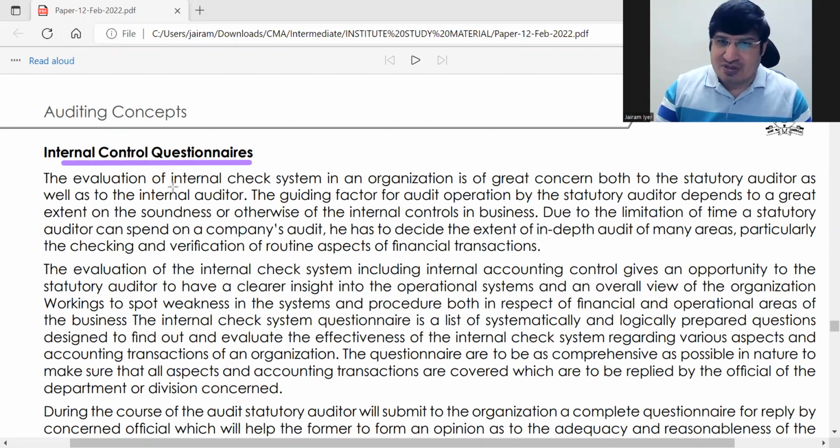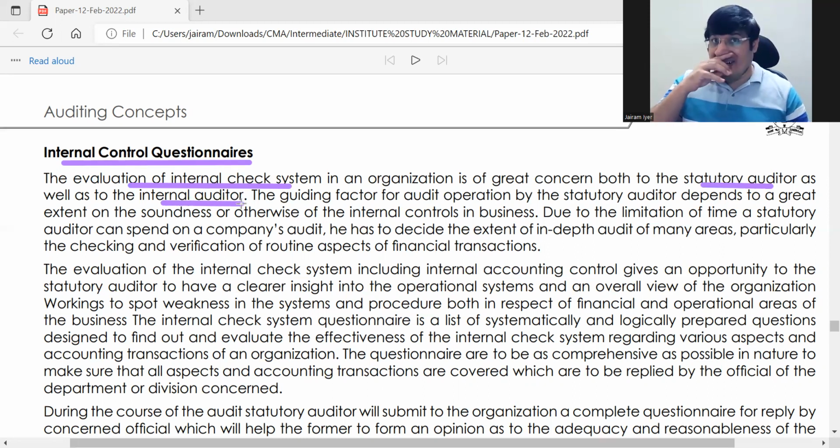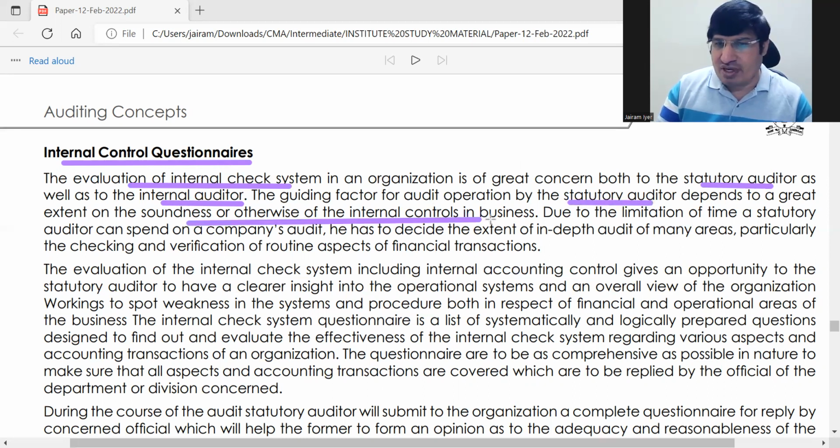ठीक है, so in this internal control questionnaire also, you will basically do evaluation of internal check only. ठीक है, so evaluation of internal check is very very important for the statutory auditor, also for the internal auditor, because their work depends on how good the internal check is. So for the statutory auditor, it depends very much on the soundness of internal control.